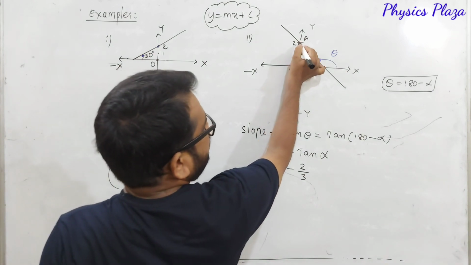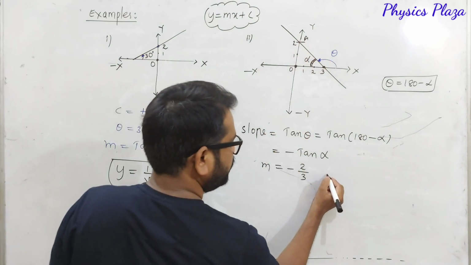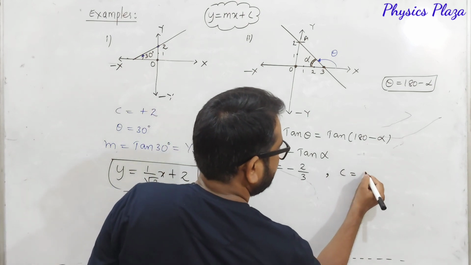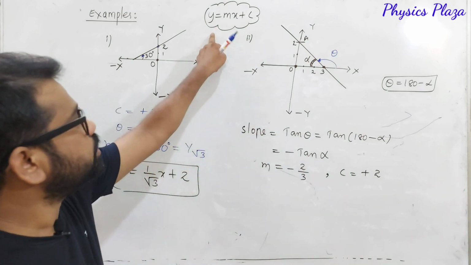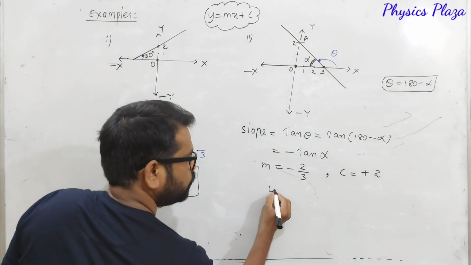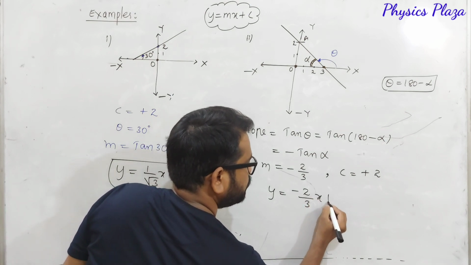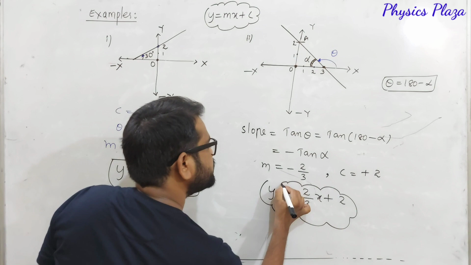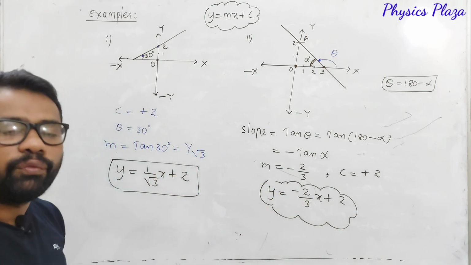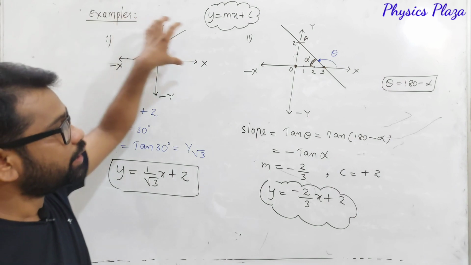And where it is cutting on the y-axis at plus 2. So here c, that is the y-intercept, is plus 2. Now we substitute these two values so that we get the equation: y is equal to minus 2 by 3 x plus 2. So this is the equation which is required. This is how we can make a straight line equation when the graphs are given.